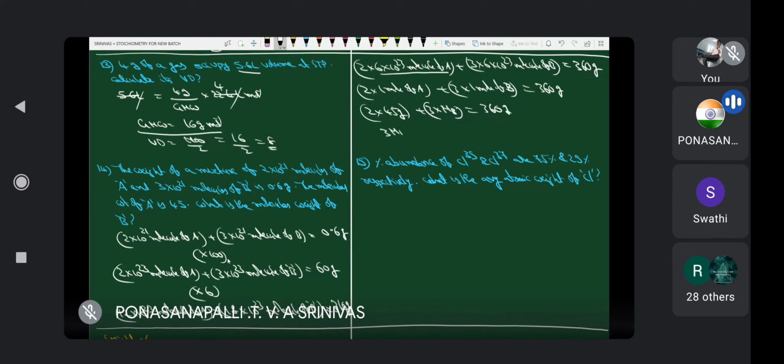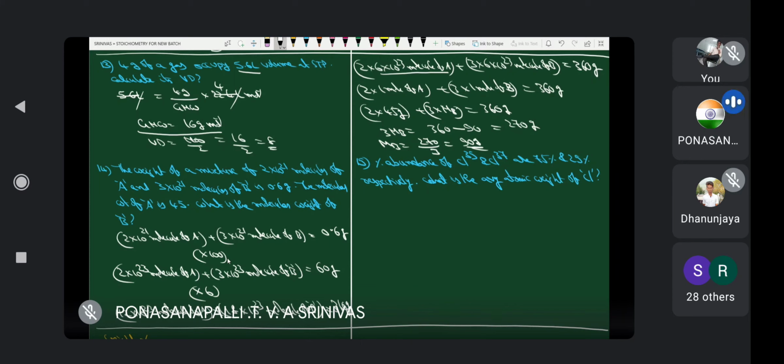3 MB is equal to how much? 360 minus 90. Yes or no? That is equal to 270 grams. And the molecular weight of B is equal to 270 by 3. That is equal to 90 grams. Simply, if the molecular weight is required, the gram molecular weight is 90 gram per mole. Yes or no? Clear? Next.